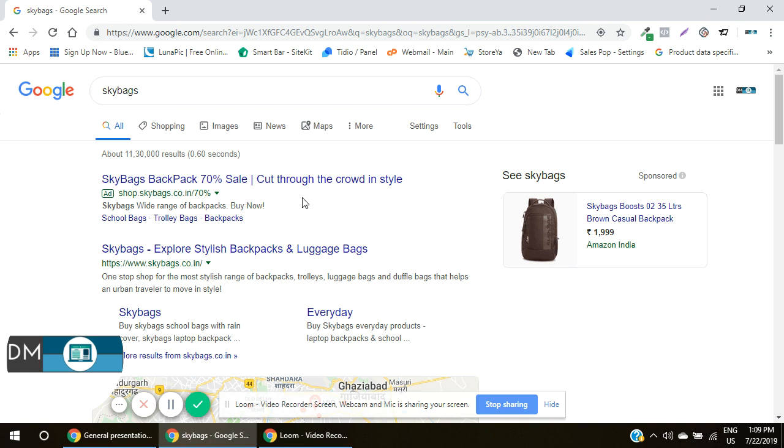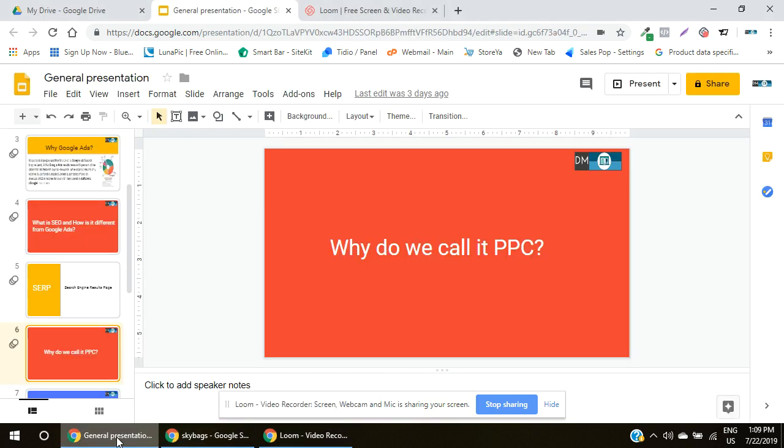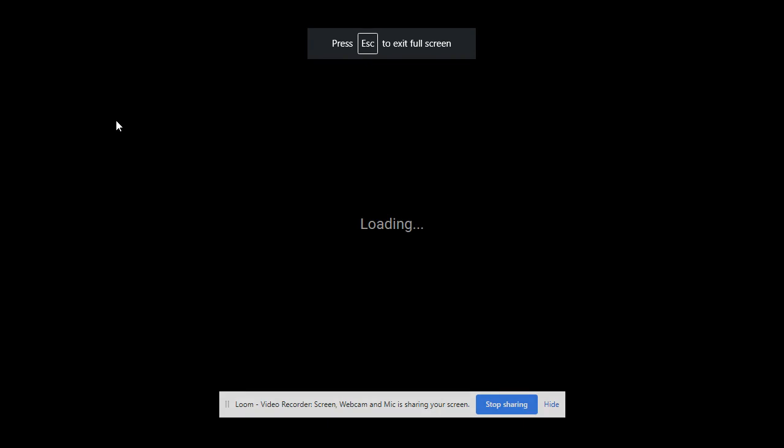So this is actually called PPC. So impressions do not get charged. However, the clicks do. So that is what Google Ads is. Google Ads work on a PPC model, which is pay per click. Fine. So that is what PPC is. So let's move ahead now and move on to our next slide.